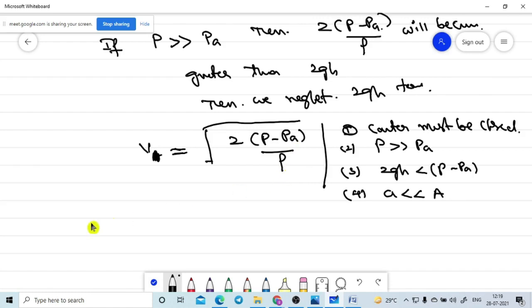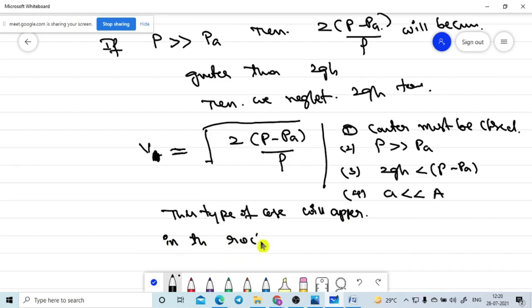So this case will appear in the rocket. This type of case will appear in rockets.